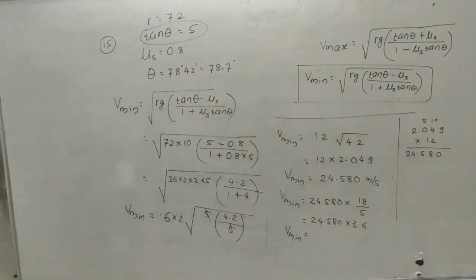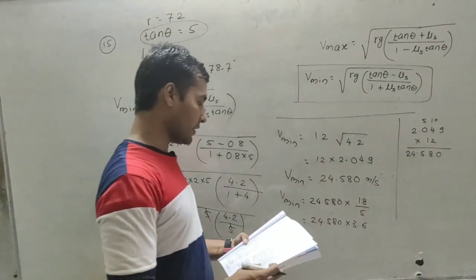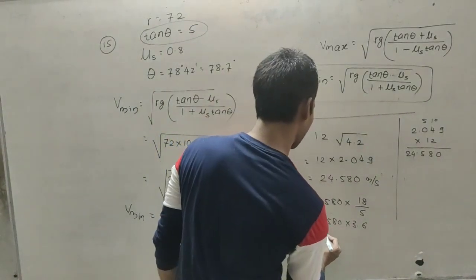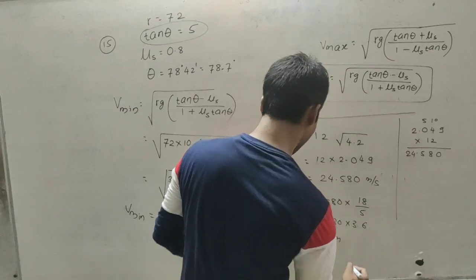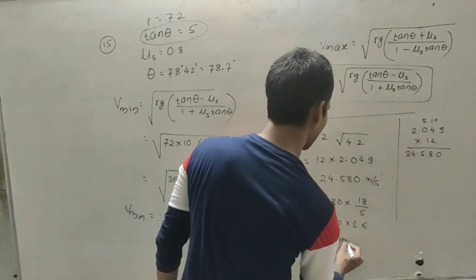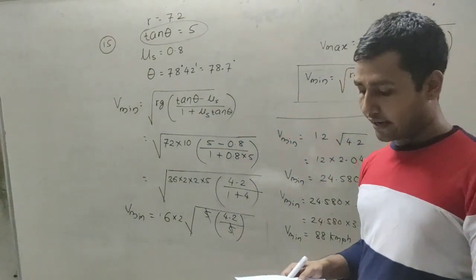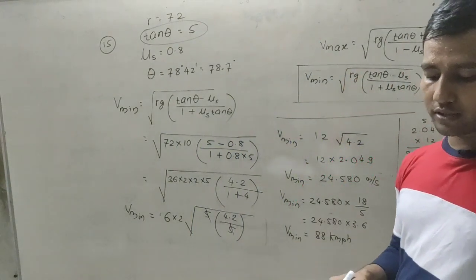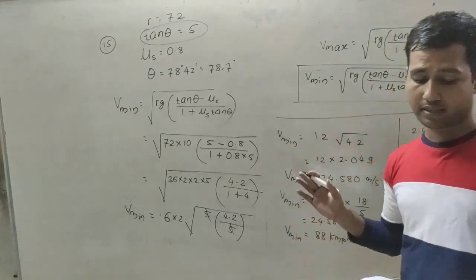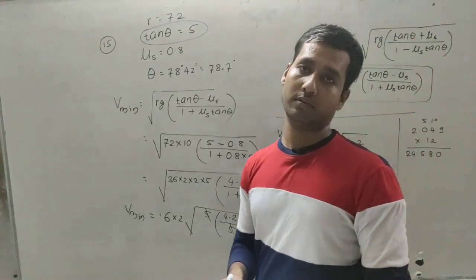Our final answer is approximately 88 kilometers per hour. That will be our approximate answer, and there will be no upper limit as the road is banked because theta is greater than 45 degrees.